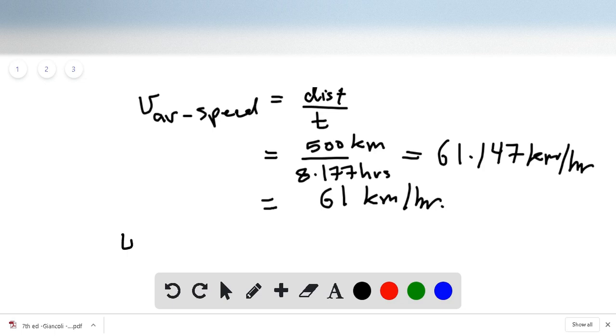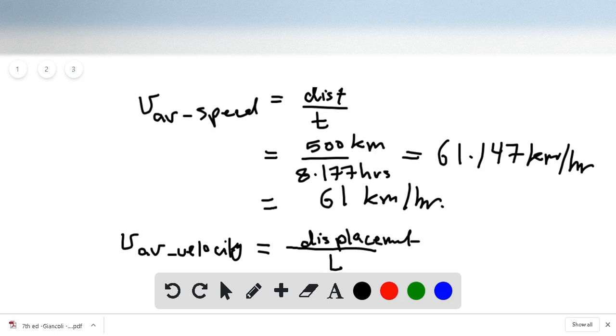Alright, now he wants V average velocity. Now velocity is different than speed, okay? Velocity is really a vector and you need to write a direction for it. And velocity is defined to be the displacement traveled over time it took to make that displacement, okay?